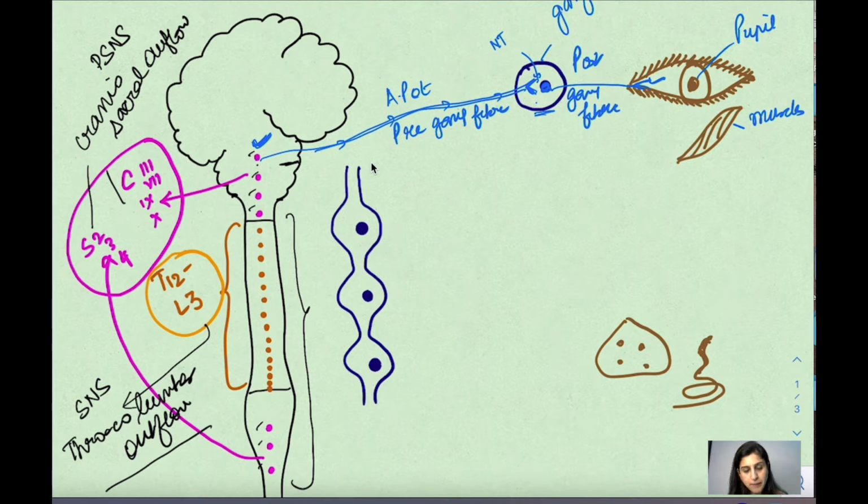So you see here in the parasympathetic nervous system, the preganglionic fibers are much longer as compared to the postganglionic fibers. The ganglion lies near the organs of supply. Okay? This is what happens here.